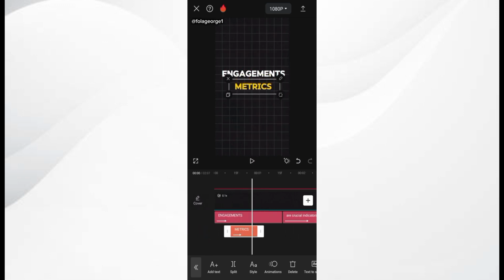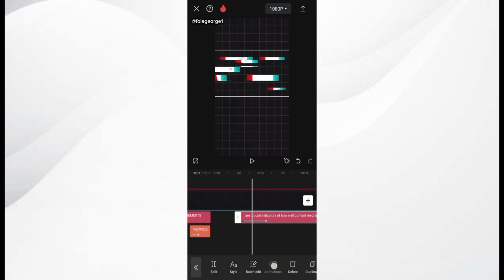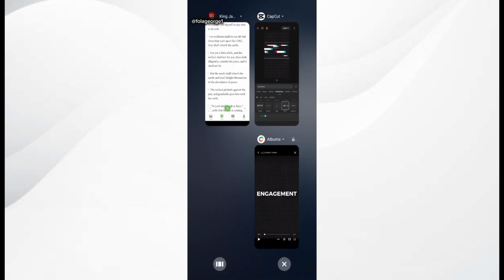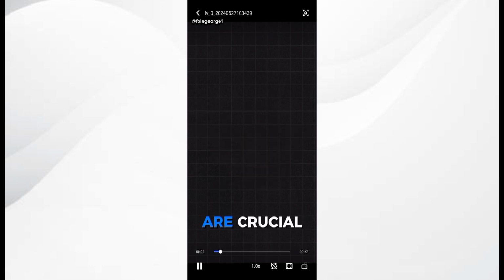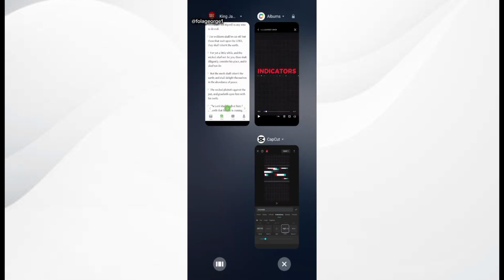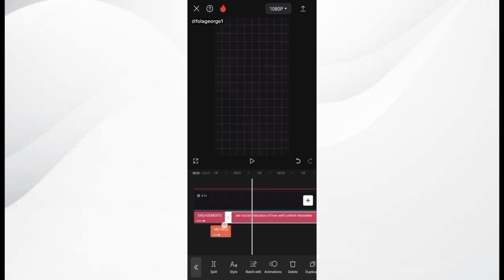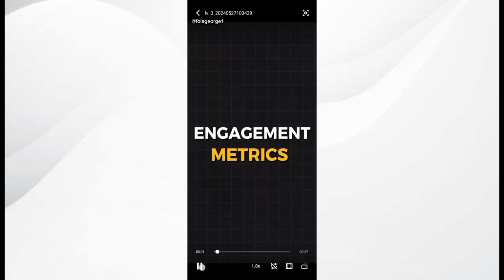Engagement metrics. Okay. So I bring in the text are crucial. So the in animation for the are crucial. Let's quickly check the original video to see and use. Engagement metrics are crucial. Okay, so we have are crucial to be white, while crucial is blue. So let's check that again. Engagement metrics are crucial. Okay, R is blue.